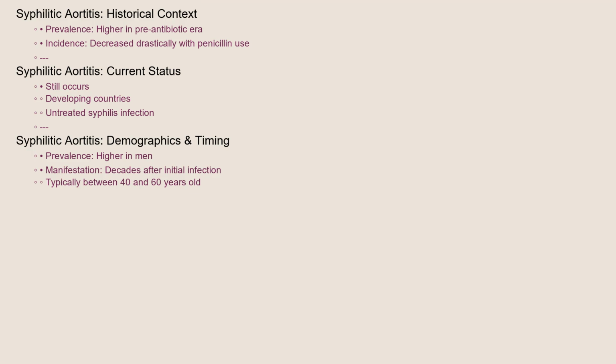Syphilitic aortitis was more prevalent in the pre-antibiotic era. With the widespread use of penicillin, its incidence has drastically decreased. However, it still occurs, particularly in developing countries and in individuals who are unaware of their syphilis infection or who do not receive adequate treatment. The prevalence is higher in men than in women and typically manifests several decades after the initial syphilis infection, typically between 40 and 60 years old.